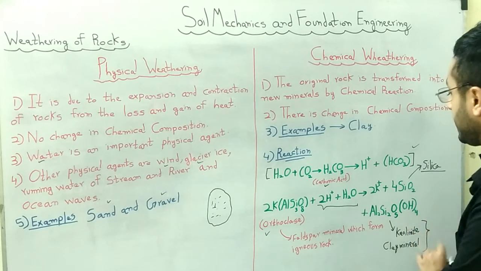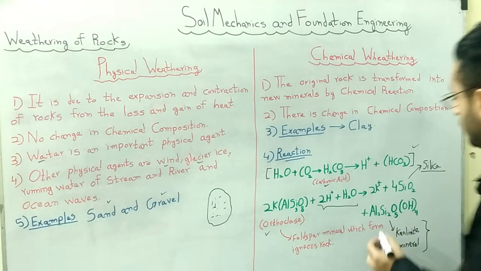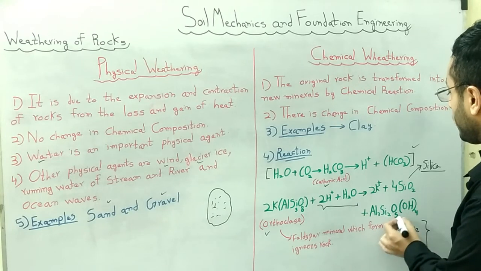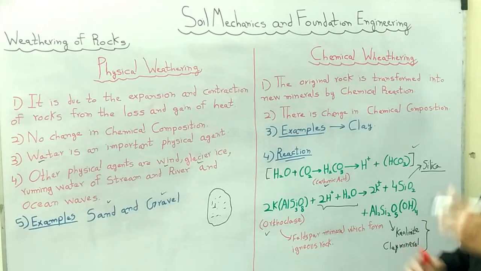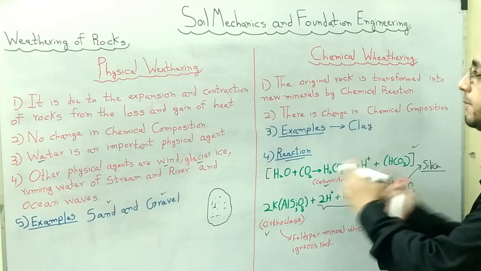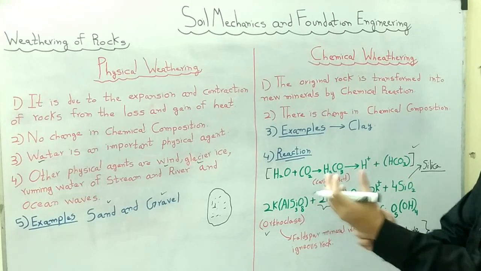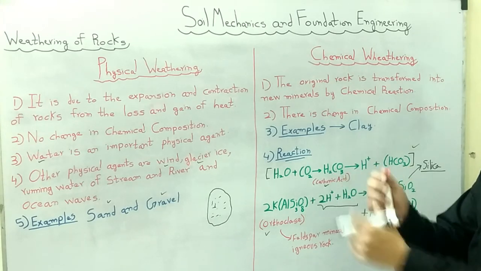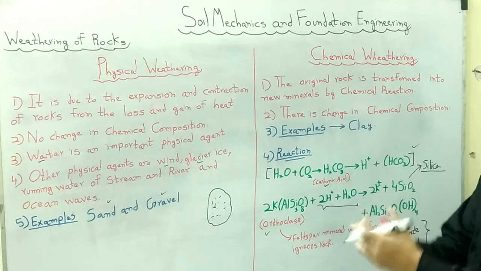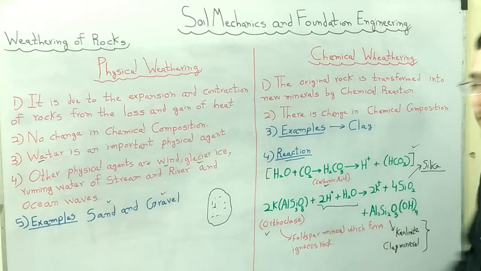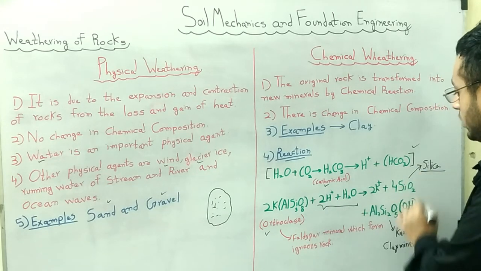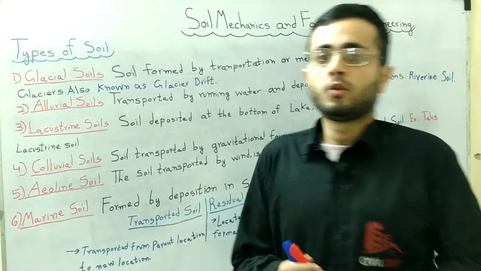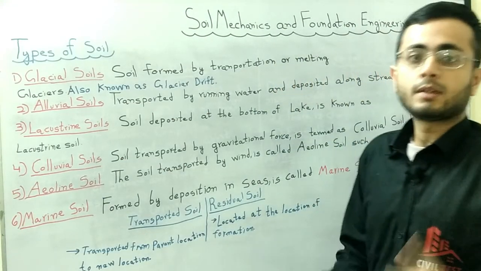And moreover, you can see that kaolinite, a clay mineral, is also produced. Al2Si2O5(OH)4 is the chemical formula of the clay mineral named kaolinite. So this chemical reaction shows how chemical weathering changes the structure of a rock and forms new minerals. In this case, orthoclase, when it reacts with this, forms silica, SiO2, and kaolinite, a clay mineral.